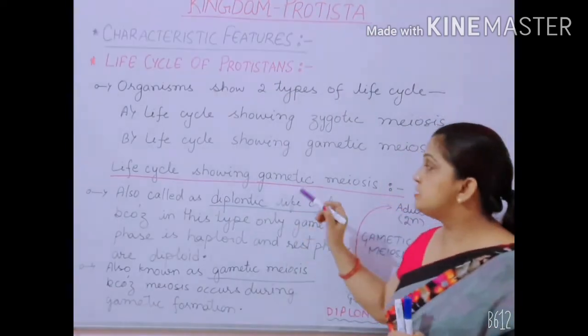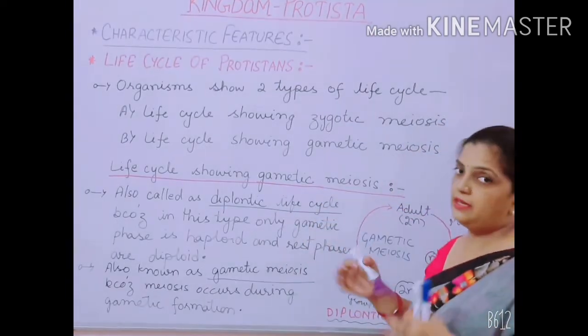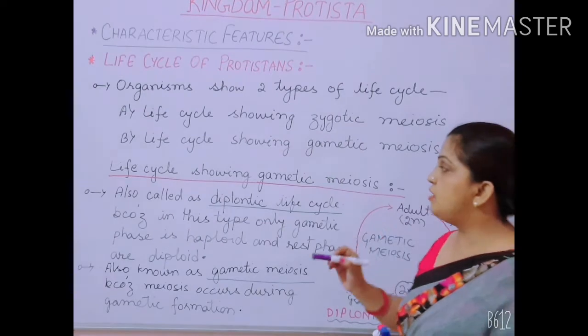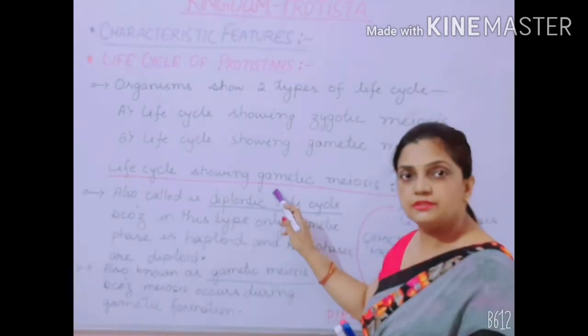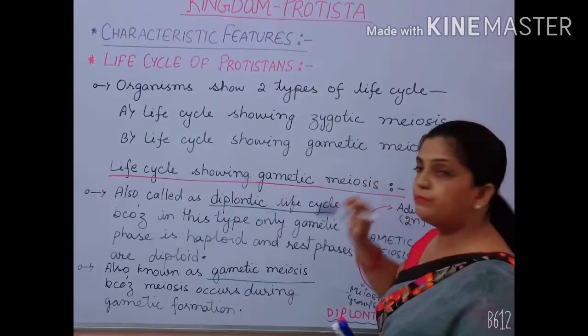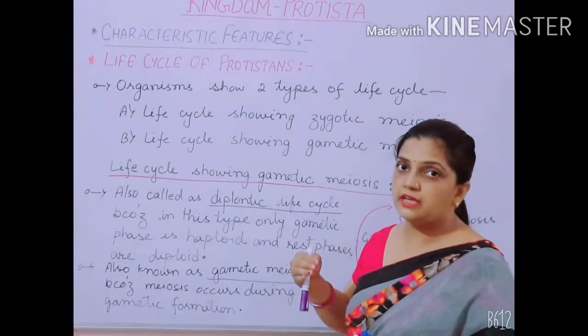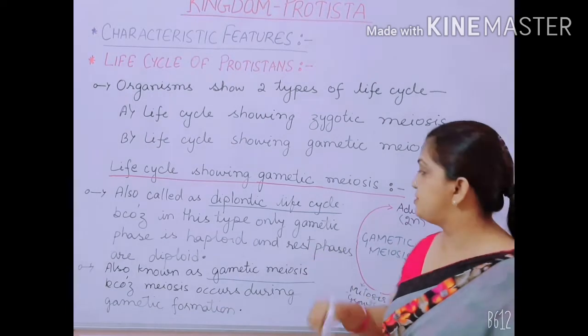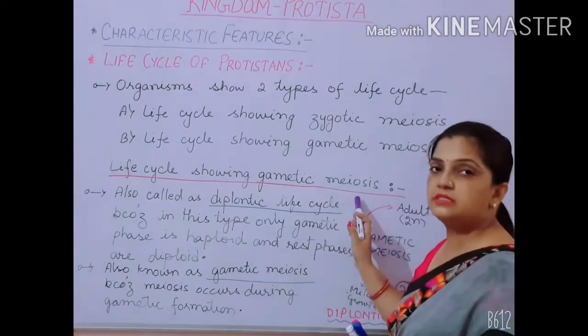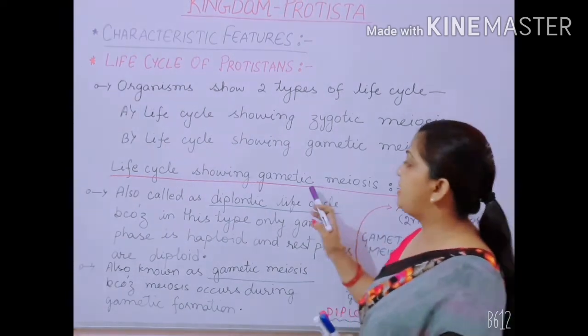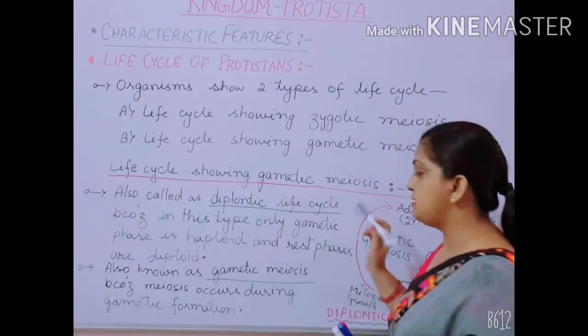Now, why is it called gametic meiosis? Again, the reason is the same, because meiosis is taking place during gamete formation. What was it during zygotic meiosis? The meiosis was taking place after the zygote formation. Here, during gamete formation, meiosis is taking place. Hence, this phase is also called gametic meiosis.